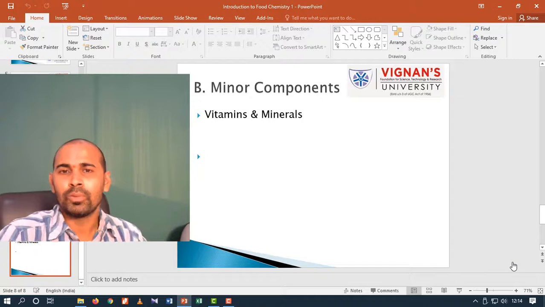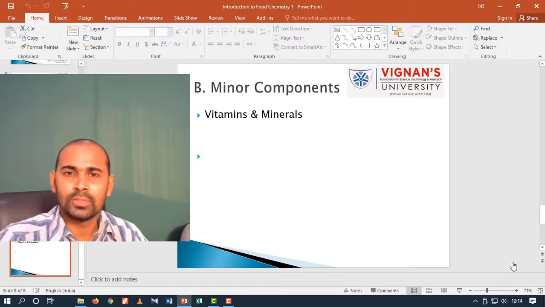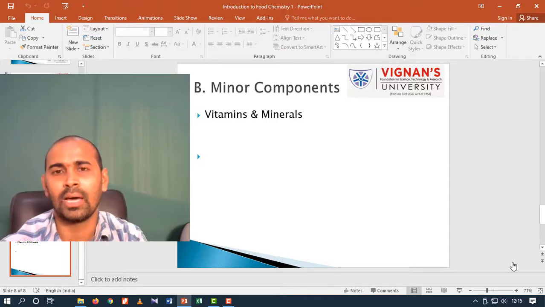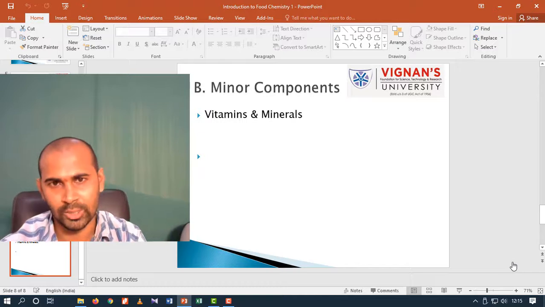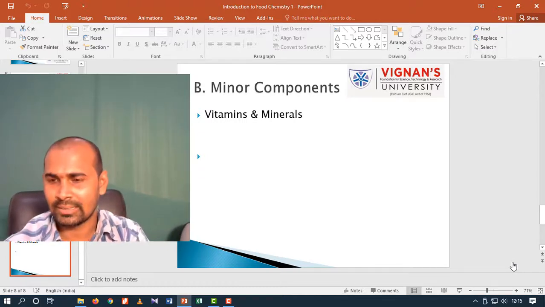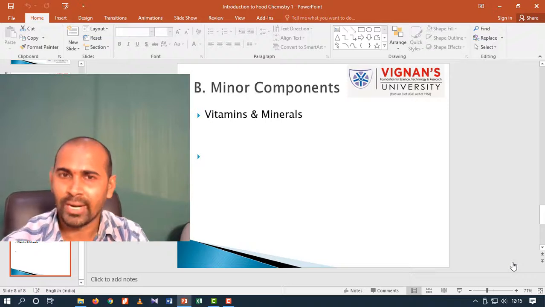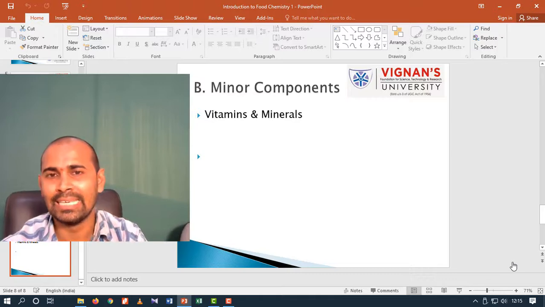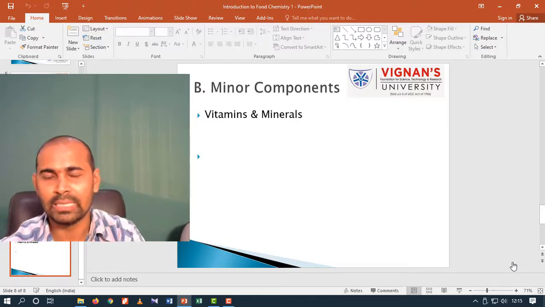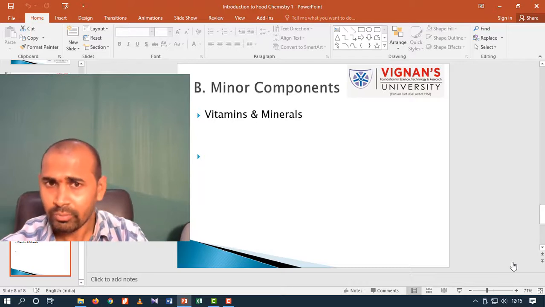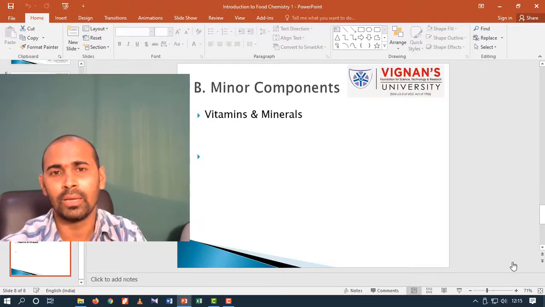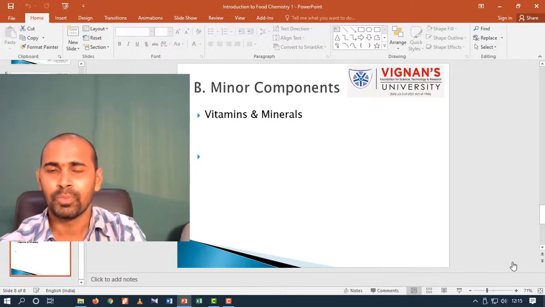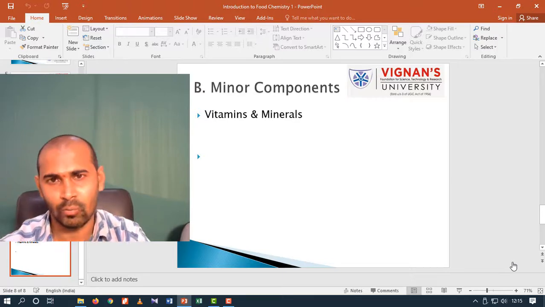Next, coming to the minor components. The minor components of foods are vitamins and minerals. These vitamins and minerals are most important for our metabolism. The vitamins are generally classified into two groups: fat soluble vitamins and water soluble vitamins. The fat soluble vitamins are A, D, E, K, that means their solubility is generally seen in fats. Whereas water soluble vitamins are B complex vitamins and vitamin C, because their solubility is generally seen in water.